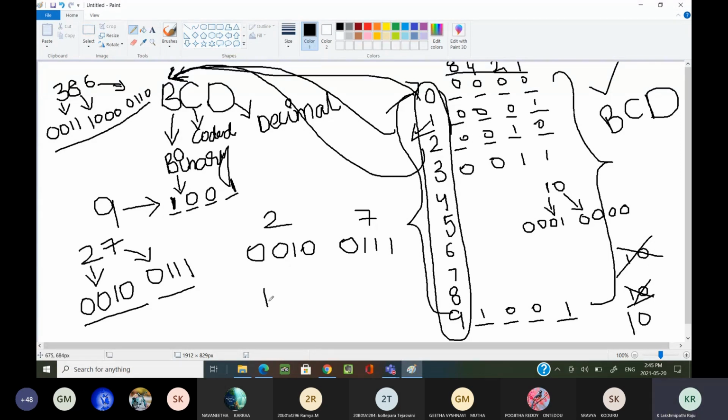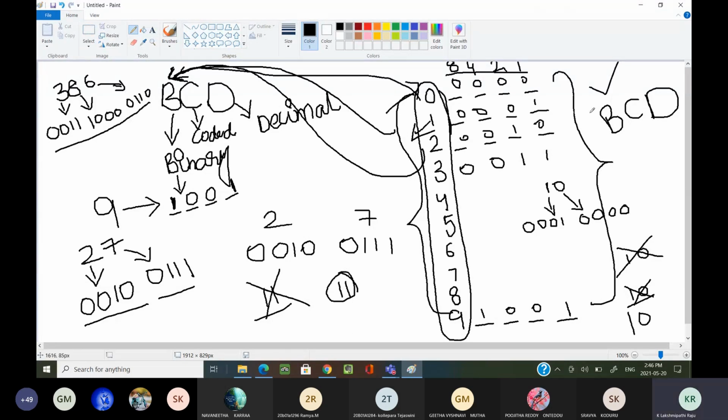How am I getting 11? 11 is not a new symbol. We are combining an already existing symbol, writing it two times. That will become 11.